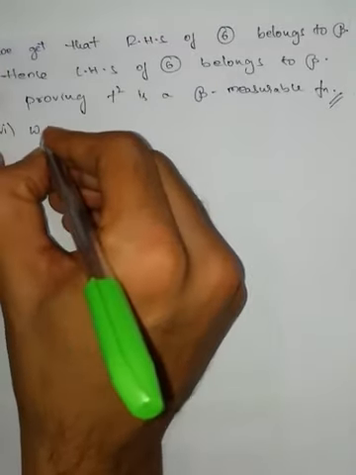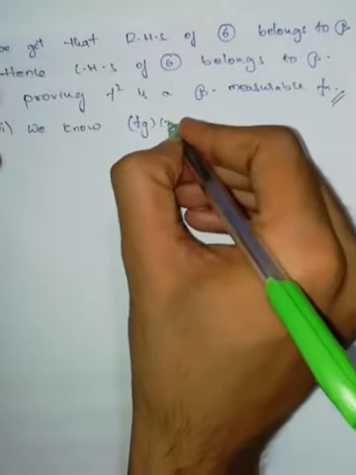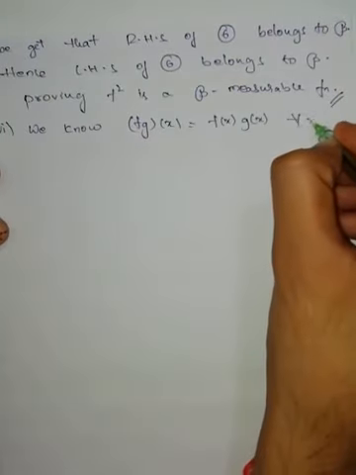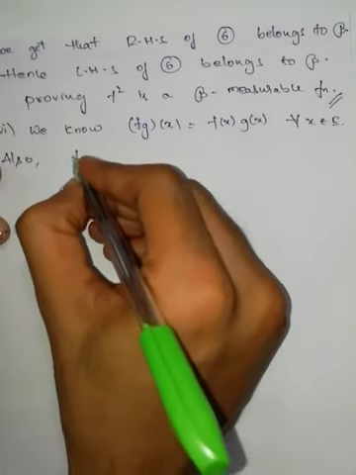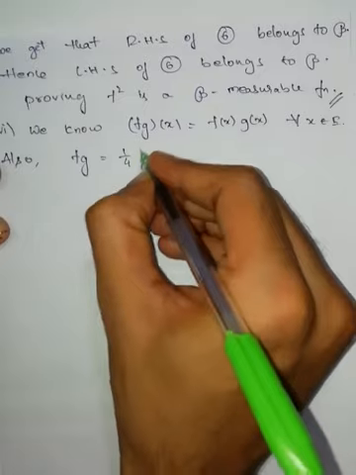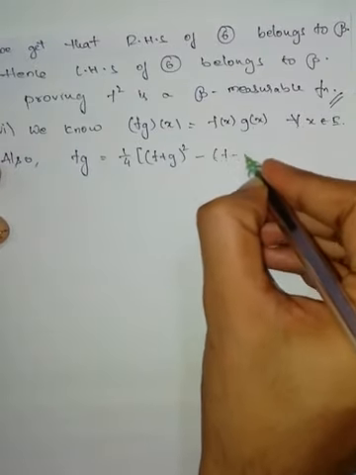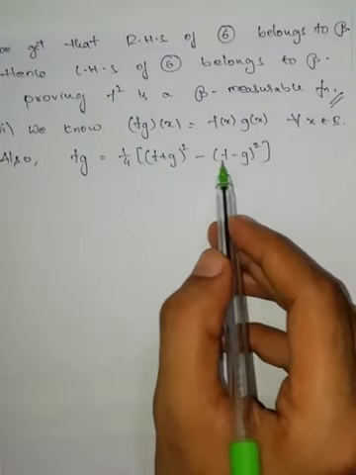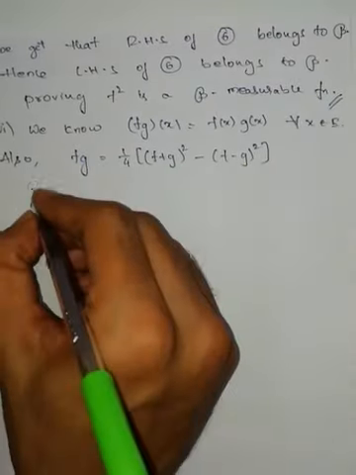Now the sixth one. We know f into g of x can be written as f of x into g of x for all x belongs to E. Also we know that f into g can be written as one by four into f plus g whole square minus f minus g whole square. That is, a plus b whole square minus a minus b whole square by 4. If I expand, again we will get f into g.